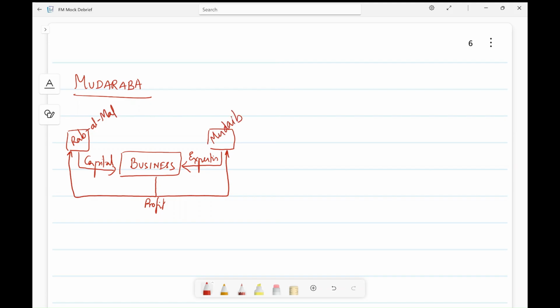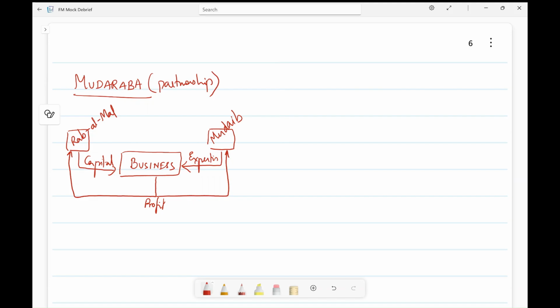He gives his skill and expertise. This is similar to a partnership, but where only one partner has a right to interfere in the day-to-day operation, which is the person who gives the expertise and not the provider or contributor of the capital.